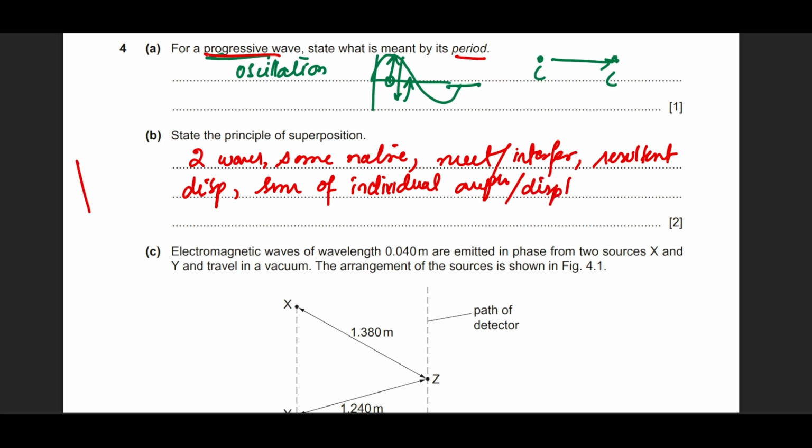Simple as that. For example, if there is a wave moving like this, and another wave a slight phase difference apart, and I want to find the displacement at this point, we check the displacement of the blue one and the red one, and simply add them together based on their signs. If this is positive and that is also positive, the resultant will be positive. No problem. So this is what superposition is.